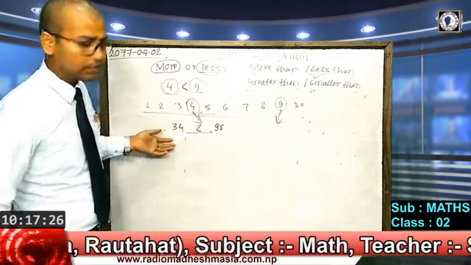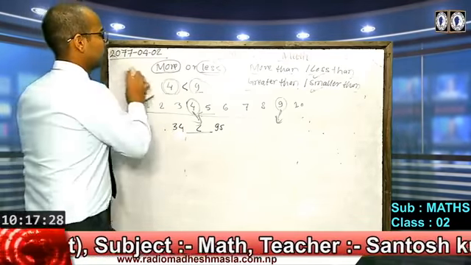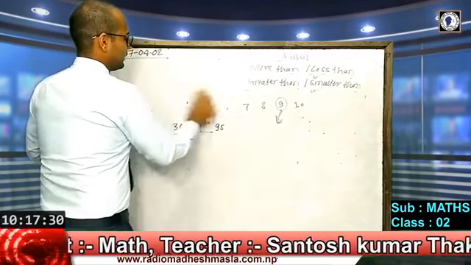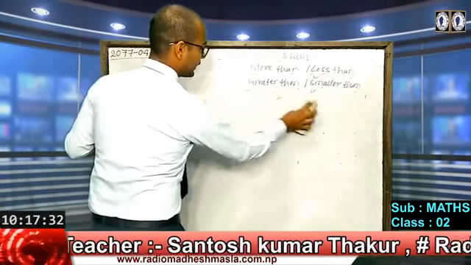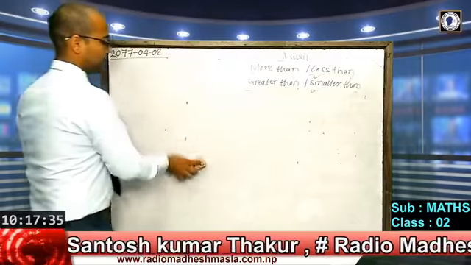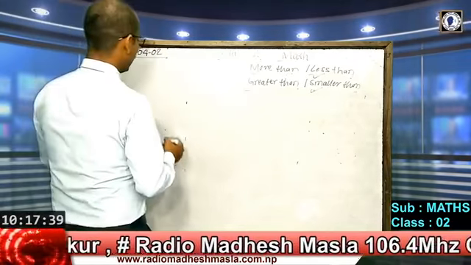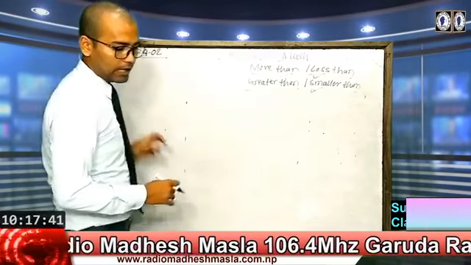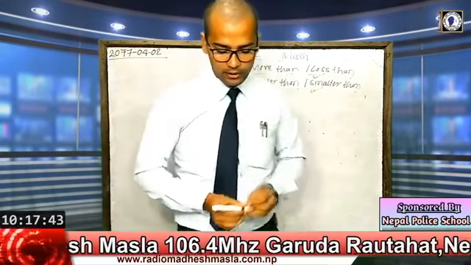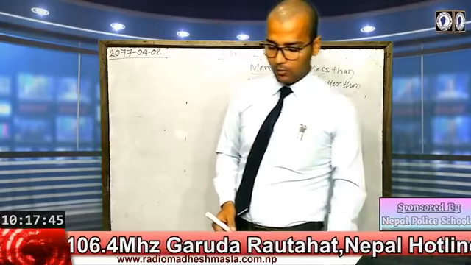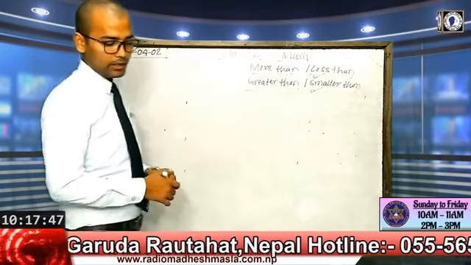So in this way we can find greater and smaller numbers. In the same way, suppose we have been given some shapes.